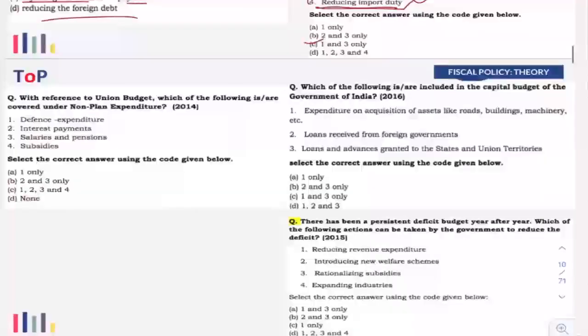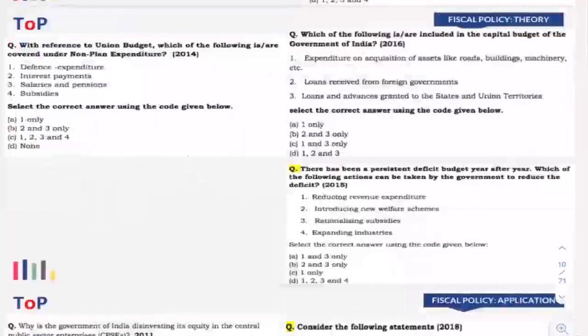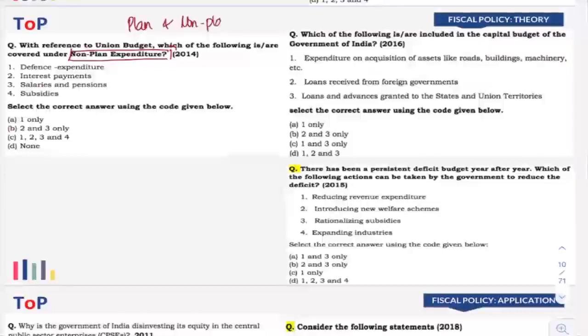Now next, we are going to discuss another type of question, that is, which of the following are non-plan expenditure. Now, government has taken away the distinction between plan expenditure and non-plan expenditure. Plan expenditures are those expenditures that are incurred on the basis of the 5-year plan.